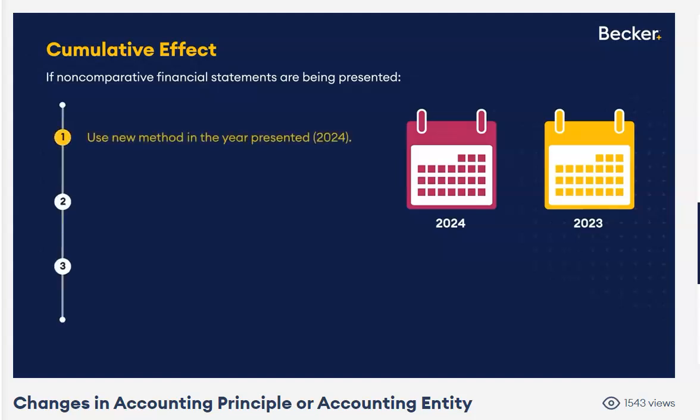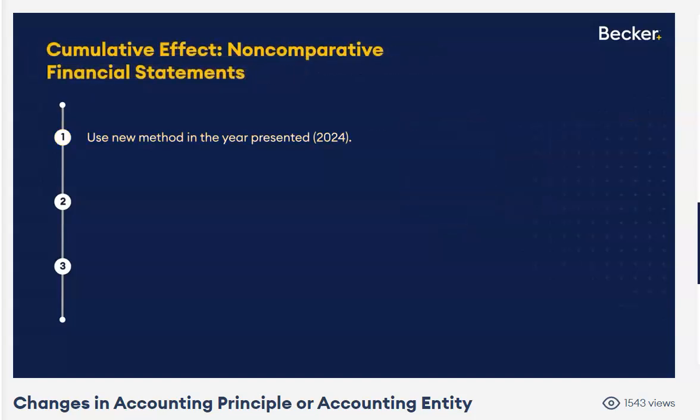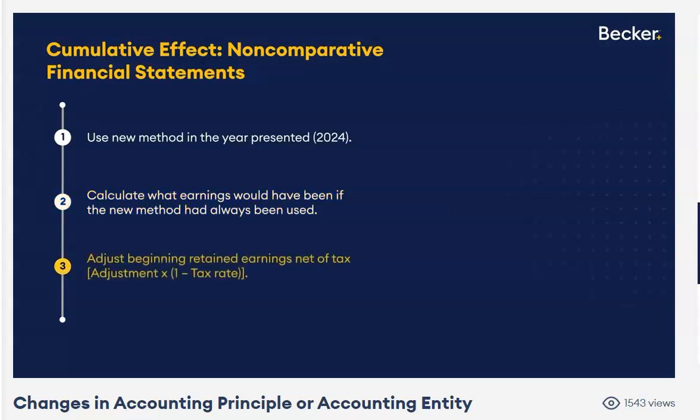Then what you're going to do is, when you change accounting principle, general rule, you're going to use the new method in the current year, 2024. You'll use the new accounting principle and calculate, number one, what earnings would have been if the new method had always been used. Then adjust beginning retained earnings for the difference between what earnings were under the old method versus what earnings would have been under the new method.